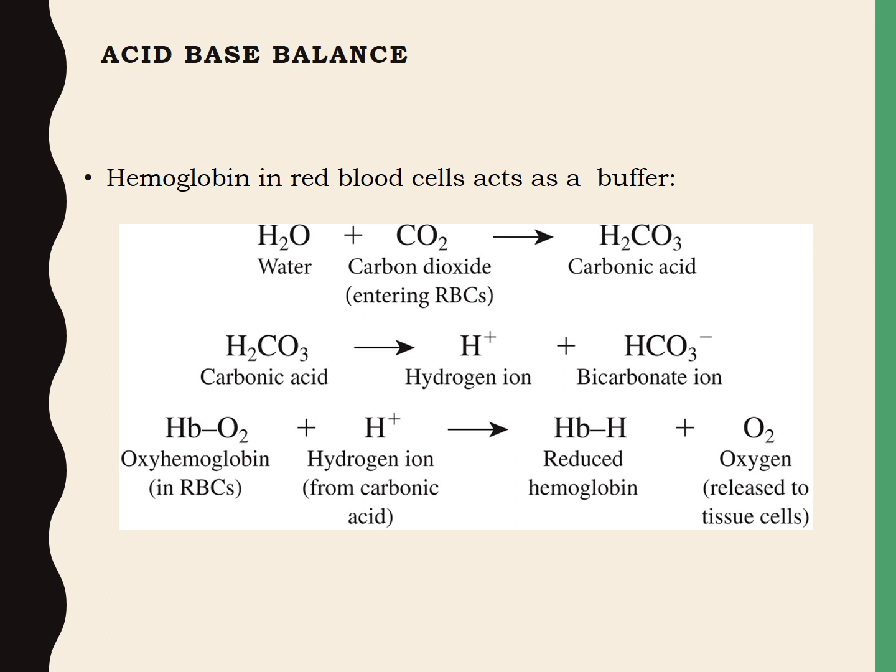At the same time, as carbon dioxide enters the RBCs, the oxyhemoglobin gives up its oxygen to the tissue cells, that is, oxygen is transferred into the tissue cells. And reduced hemoglobin picks up most of the H+ ions formed from the dissociation of carbonic acid, forming reduced hemoglobin, that is HbH. The summarized form of the reactions is given in the picture.